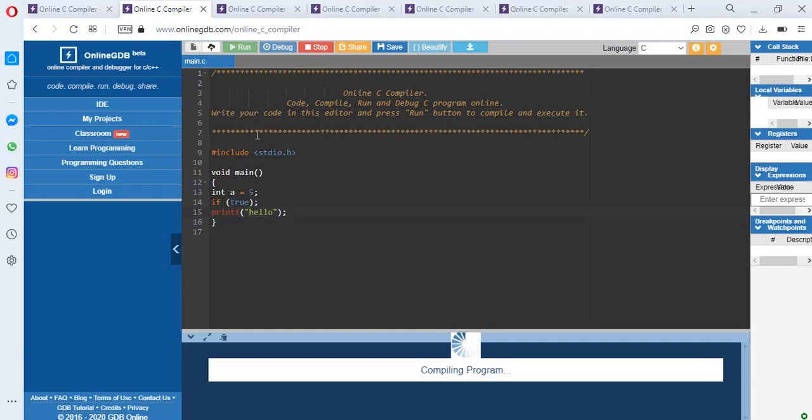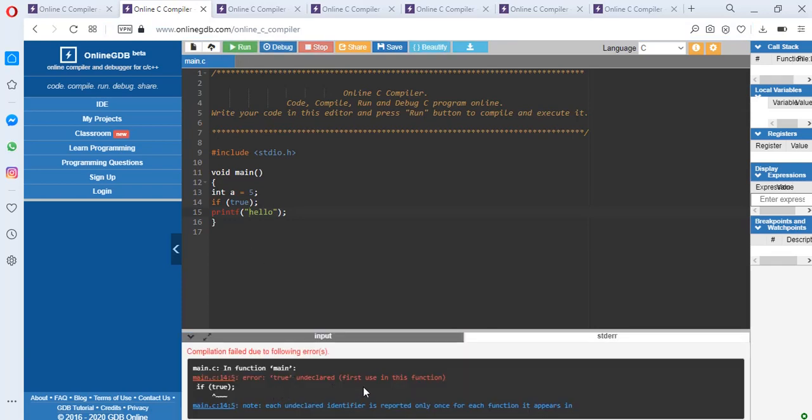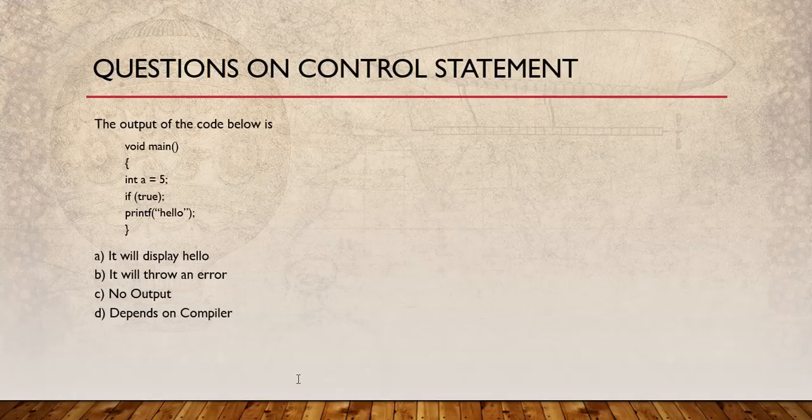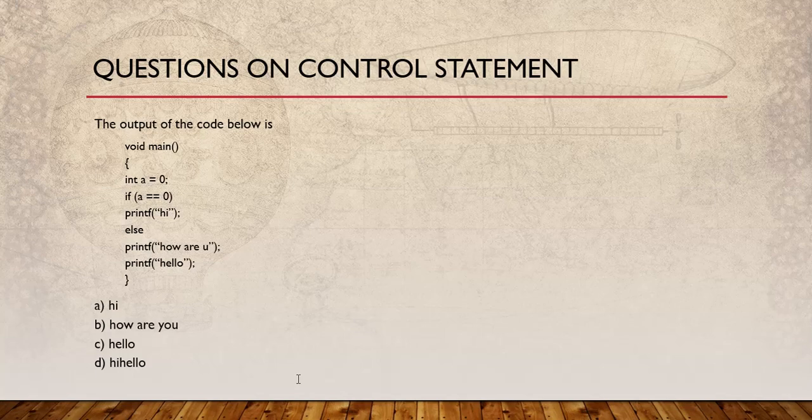See, true undeclared, because true is not a keyword here. So the compiler is thinking that this is a variable and it has not been declared. So that error has been given here. Okay, so this was a simple question. Let's move to the next question.